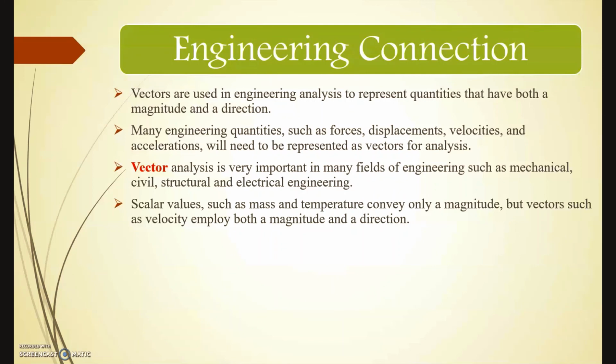Scalar values such as mass and temperature convey only a magnitude, but vectors such as velocity employ both magnitude and direction. Velocity has both magnitude and direction, and speed has only magnitude.